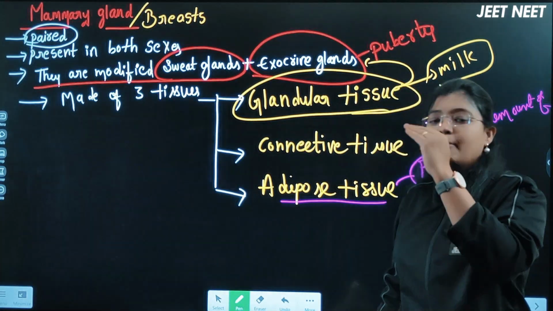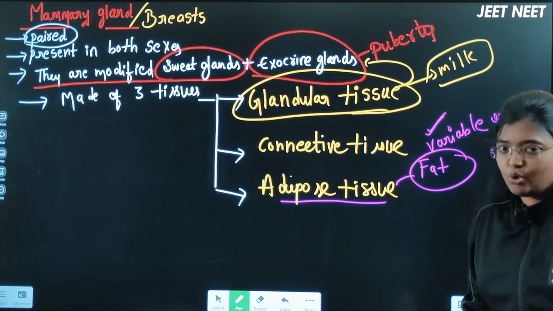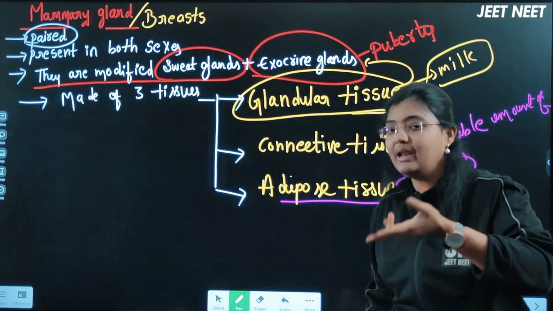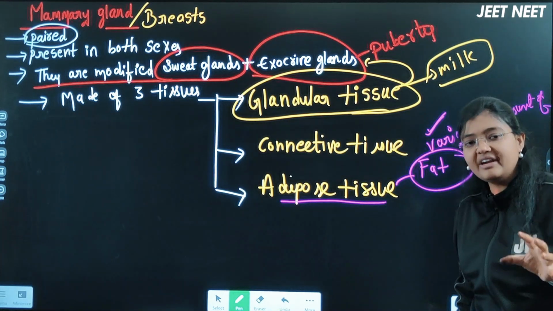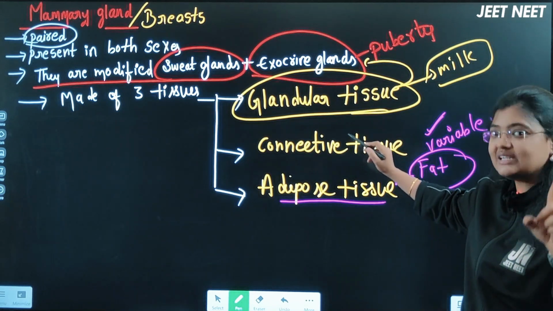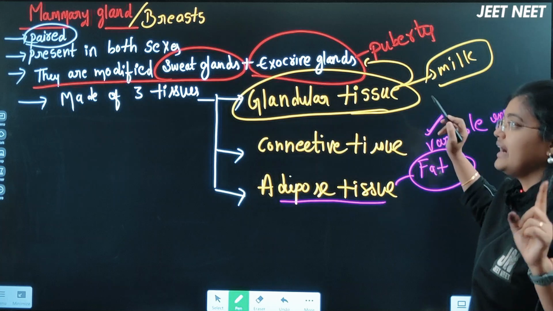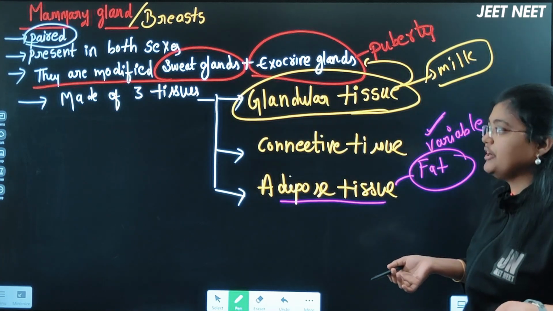The mammary gland is also called the breast region. It will be present in both the sexes, but it is vestigial in the male and it is functional in the female. And these mammary glands are the modified structures of the sweat glands and exocrine glands. It's not the endocrine glands, it's exocrine glands here now, right? So after the puberty only these glands will get modified actually here, right?